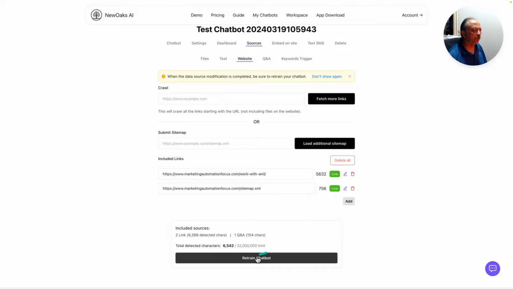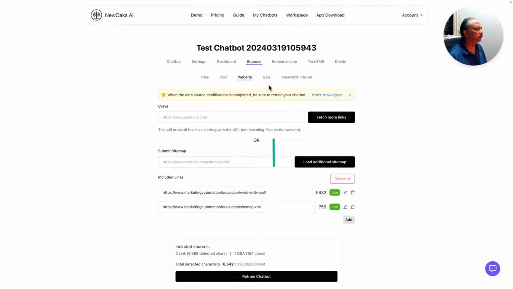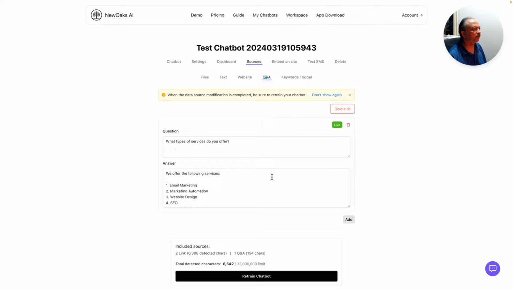And I have two links here, as you can see, because I deleted the other ones. Every time you make a change, you want to make sure that you retrain the chatbot. That happens pretty quick, as far as I can tell. Even for 10, 20, 30, I think I had 1.60 thousand characters, and the training goes pretty fast. So in this case, I have two links. And then the other option is that you can define your own Q&A if you want. I was just playing with it.